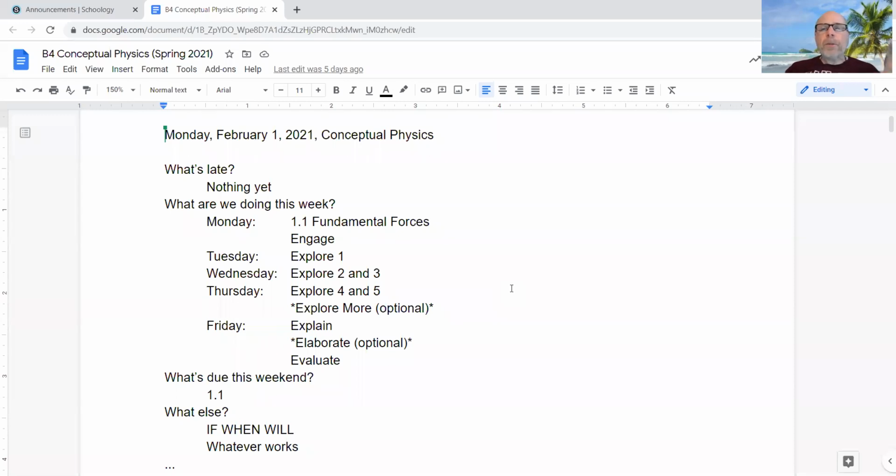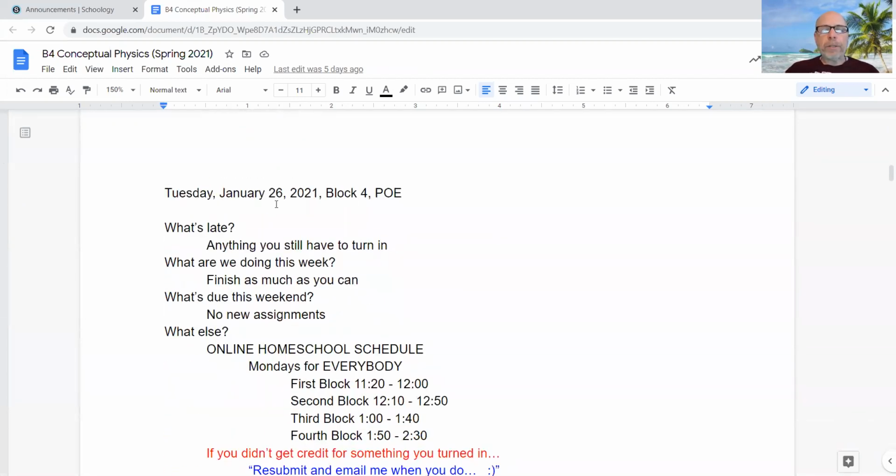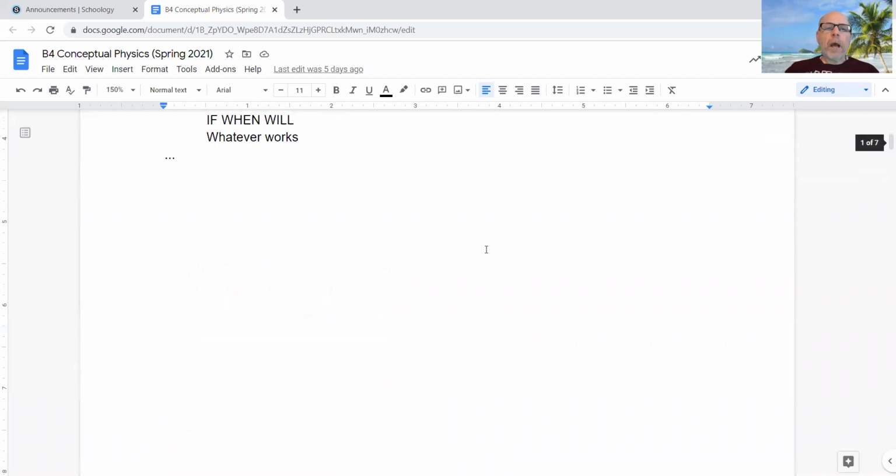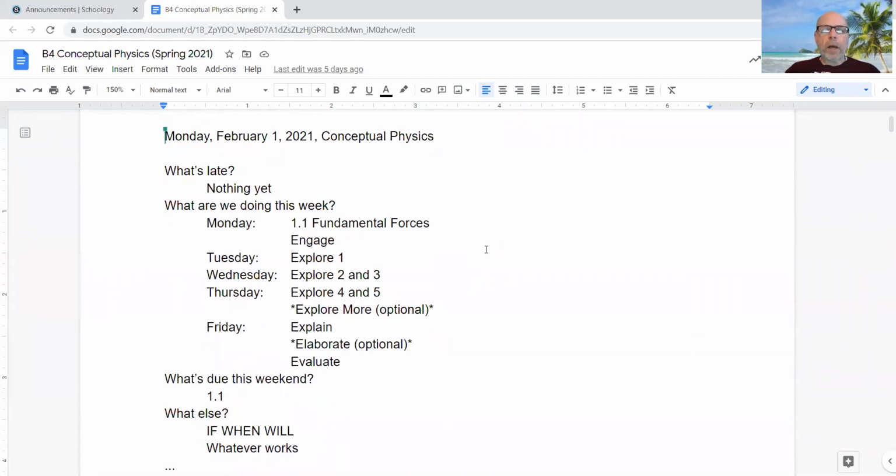This is going to be updated every day. Today's Monday, February 1st. Tomorrow, I will have Tuesday, February 2nd. You see that's an old one, but as the days go by, I will keep adding announcements to it. So: Monday, February 1st, 2021, Conceptual Physics. And then I have these items. What's late? What are we doing? What's due? Okay, so what's late?